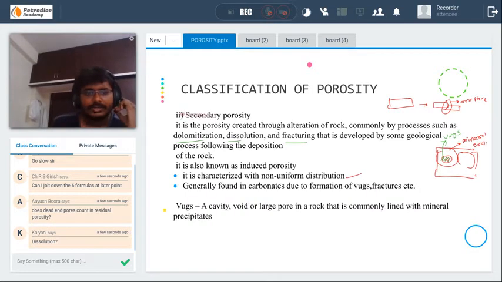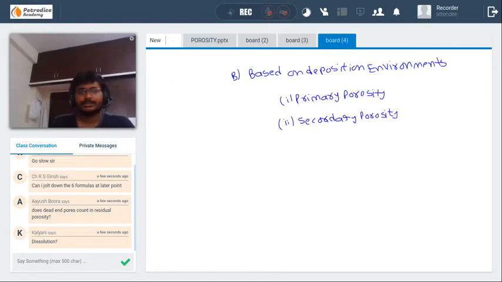Dissolution is defined as, if fluids come into contact with the rock, the fluids will dissolve some of the rock substances. That is known as dissolution. And due to this dissolution, pore spaces are formed in the rock. Okay, that is dissolution.